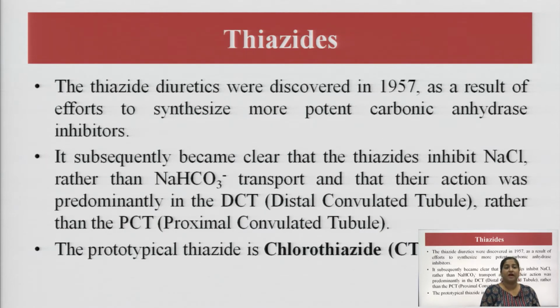So, here we have two very potent classes which work on different parts of the nephron and give diuresis. The drug which is of our interest is chlorothiazide.